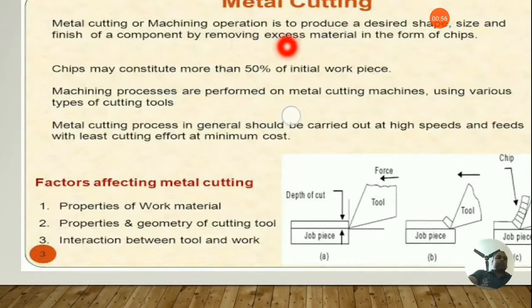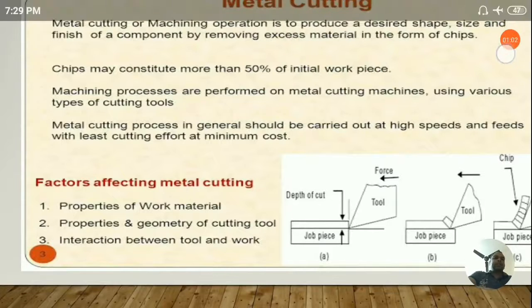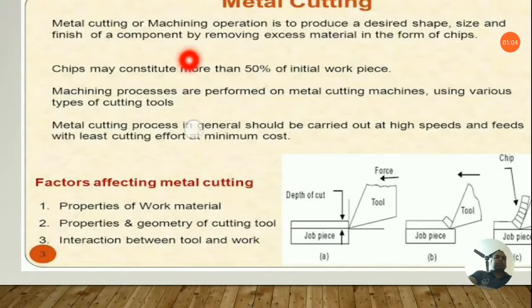Metal cutting or machining operation is used to produce a desired shape, size and finish of a component by removing excess material in the form of chips. Chips are a very important thing. We will learn a lot about the chips produced in this metal cutting process, and the different types of chips that come out during machining of ductile as well as brittle materials, in our later classes. For now, you just need to know that chips may constitute more than 50% of the initial workpiece.